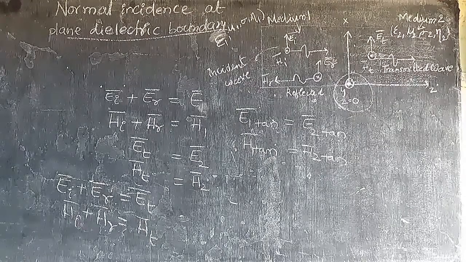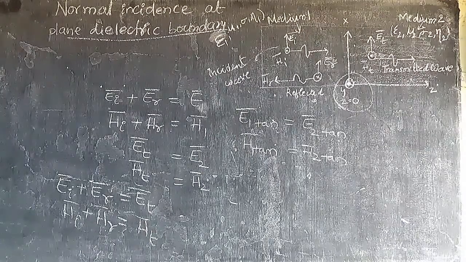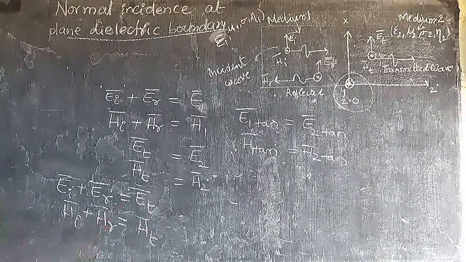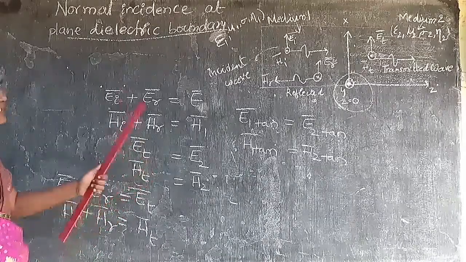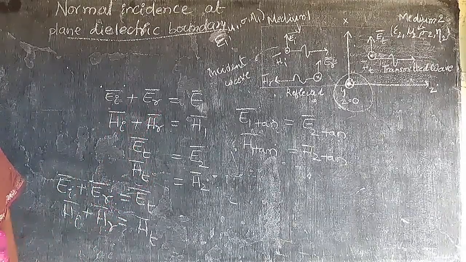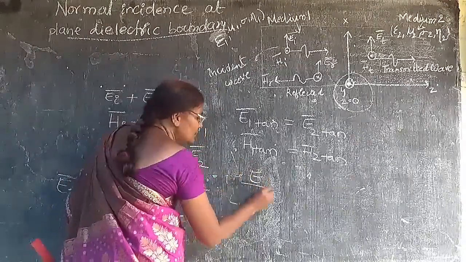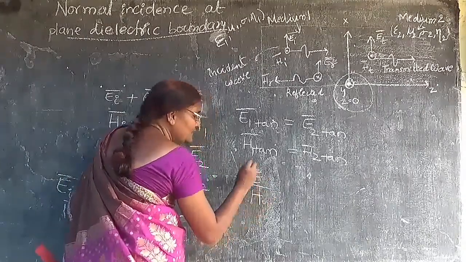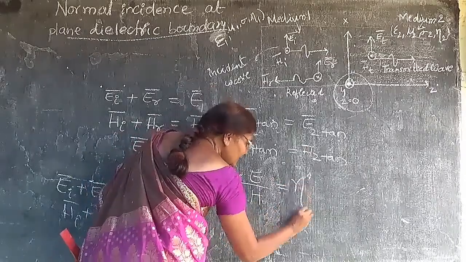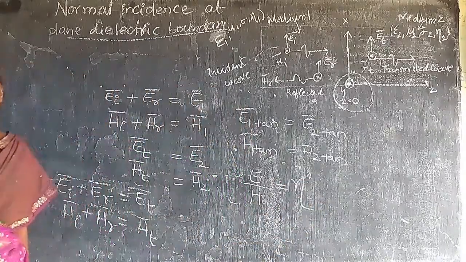Now, we know the relation between amplitudes of the electric field and magnetic field; electric field magnitude and magnetic field magnitude will give a quantity which is called intrinsic impedance eta.